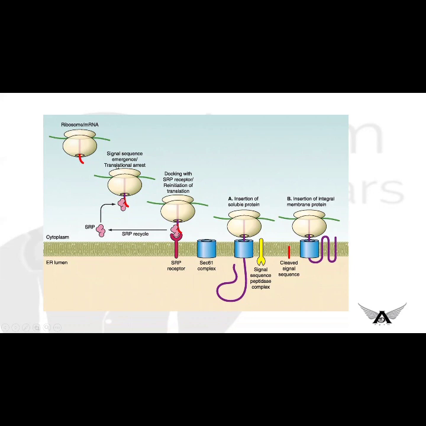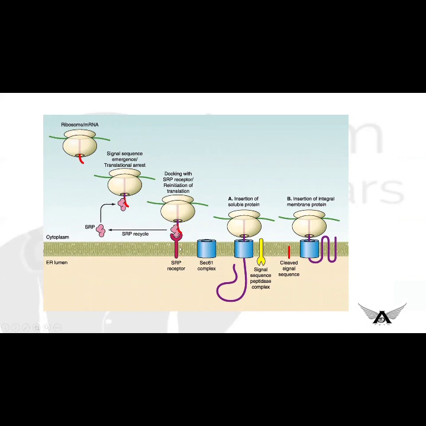A small peptide chain, about 70 amino acids in length including the signal peptide region, is synthesized and attached to the signal recognition particle. This signal recognition particle blocks further protein synthesis.